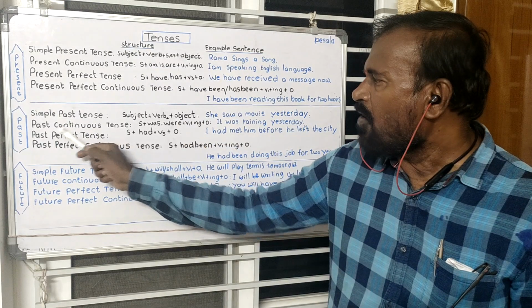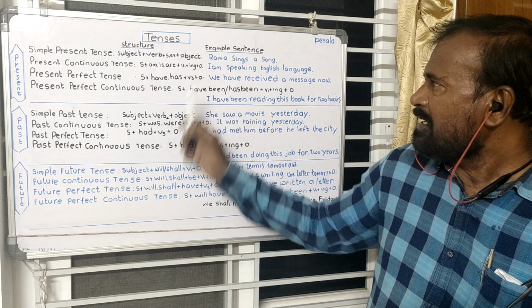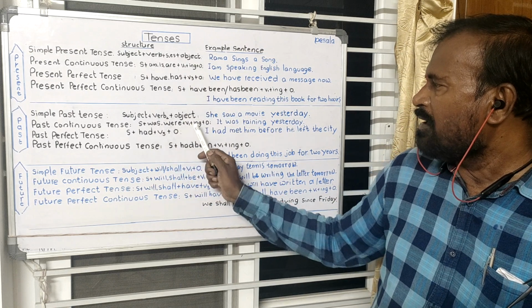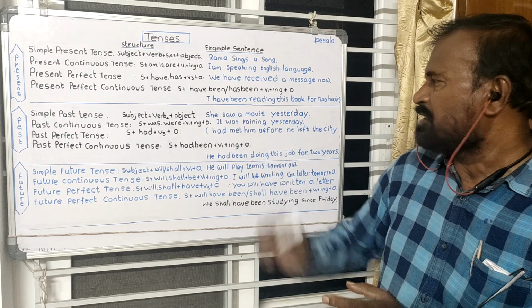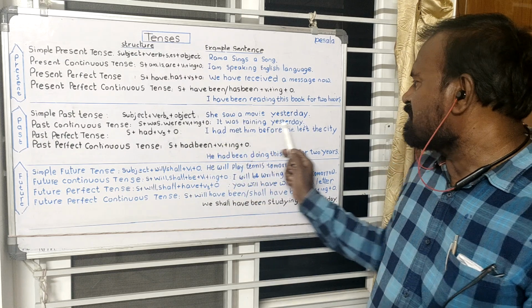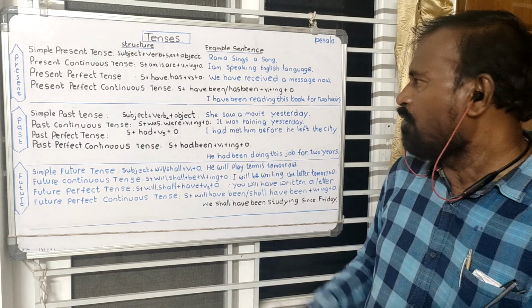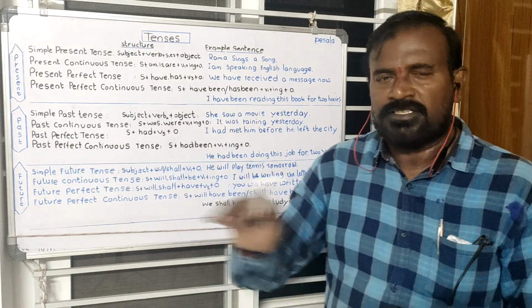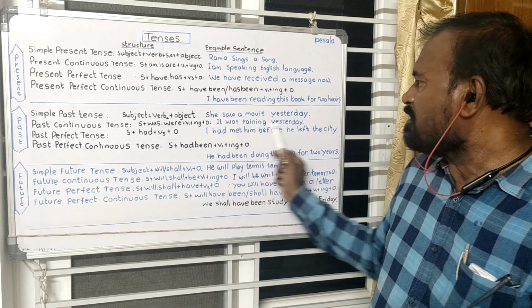And come to the past continuous tense. See the structure. Subject, was, were, plus V1 plus ing plus object. Example, it was raining yesterday. It's not now. It is the thing that was happening in the past time for some time. And here it was raining.